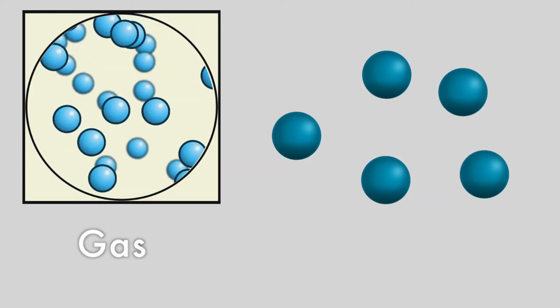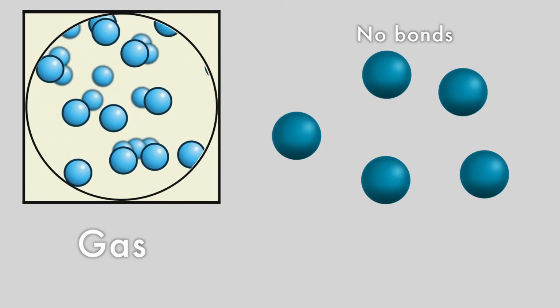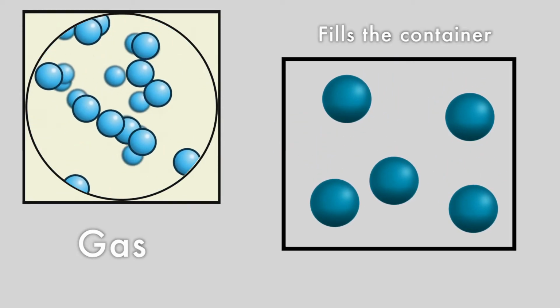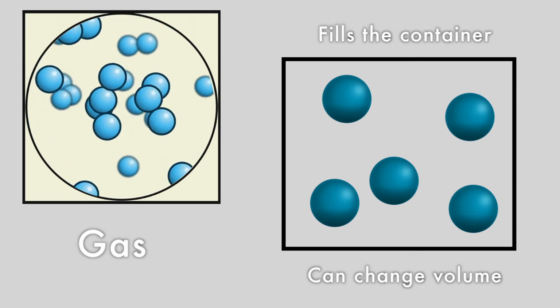Finally is a gas. The particles in a gas have no bonds at all between them, which means they can move completely freely. Like a liquid, gases can change their shape to fill a container, but unlike liquids and solids, they can also change their volume.